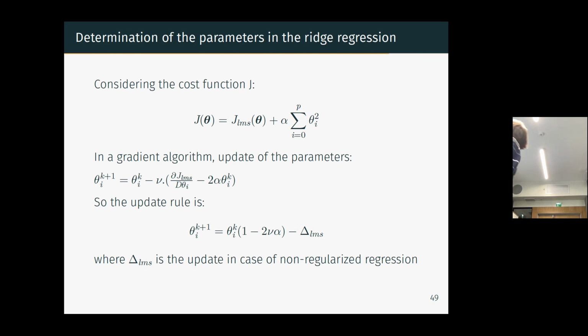So now how do you do that? Let's say we optimize this function with a gradient descent-like algorithm, meaning that you don't obtain the parameters at once. You just have an iterative algorithm that adjusts the parameters in several iterations. At each iteration, the iterations are denoted k here, you will take the previous value of the parameters and correct them. And after several iterations of k, you will have a good value of the parameters.